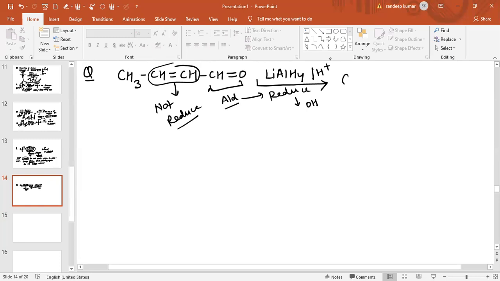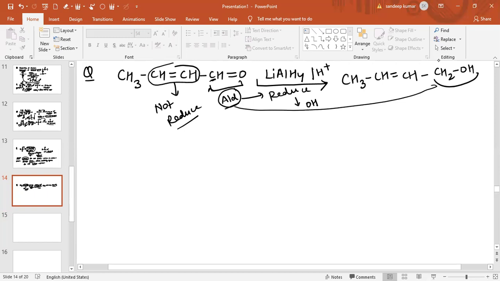So the product obtained is basically CH3, and this CH double bond CH will remain as it is, and this aldehyde having one carbon atom will be reduced into the alcohol with the same carbon atom. So this CHO group will be reduced into CH2OH. So this aldehyde group is reduced into alcohol, and this double bond remains as it is.